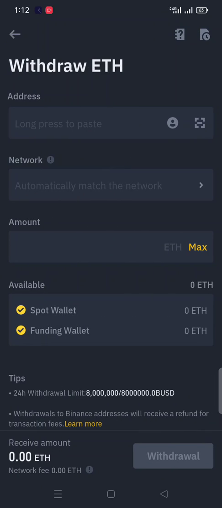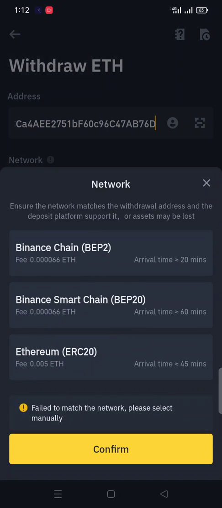So if I click on Ethereum, then I just paste the address which I copied from the wallet of MetaMask. I copy this one, paste this address. After that you must select the ERC20 network, because it is very important. Some people select the wrong network, so they will not be able to recover that money. So you must select the ERC20 network.